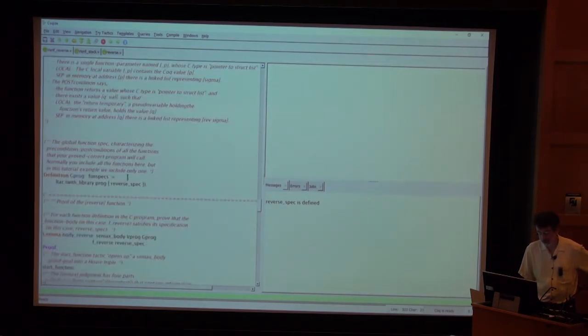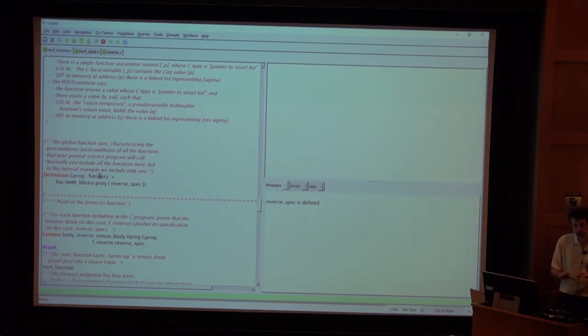Now, in general, our program is going to have several functions, and they could call each other, even recursively or mutually recursively. And when you verify one function body, and you get to a function call of one of the other functions, you'd like to make use of its specification.